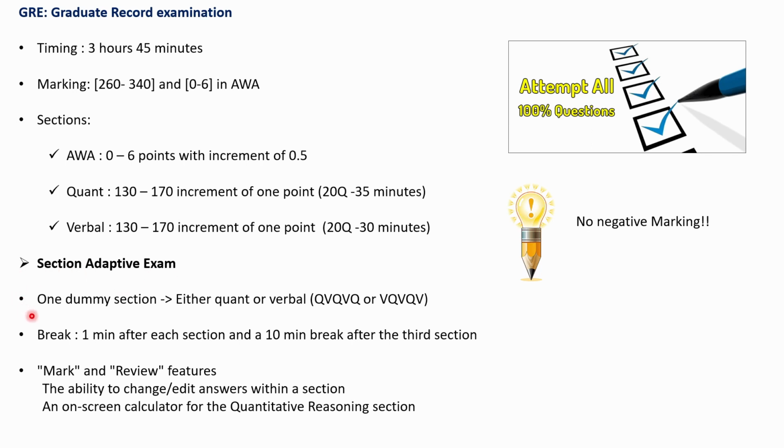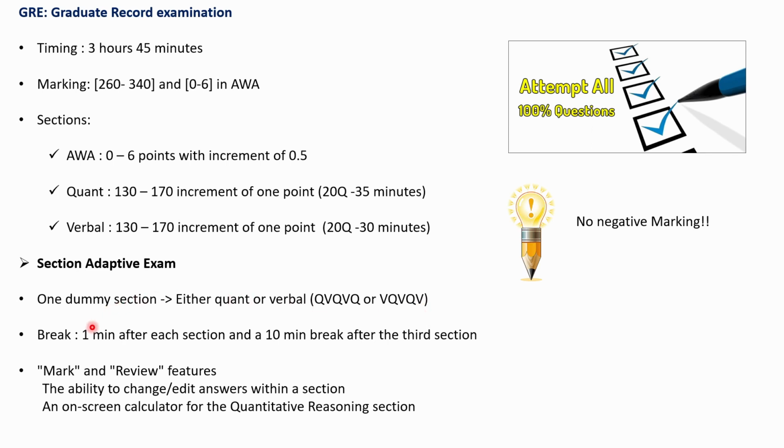So there will be one dummy section. It can be either quant or verbal. If it started with quant, it will be quant, verbal, quant, verbal, quant. So out of these three quants, one will be dummy. Same goes if it starts with verbal: verbal, quant, verbal, quant, verbal. Out of these three verbal, one will be dummy. And you never know which verbal or quant was dummy in that section.